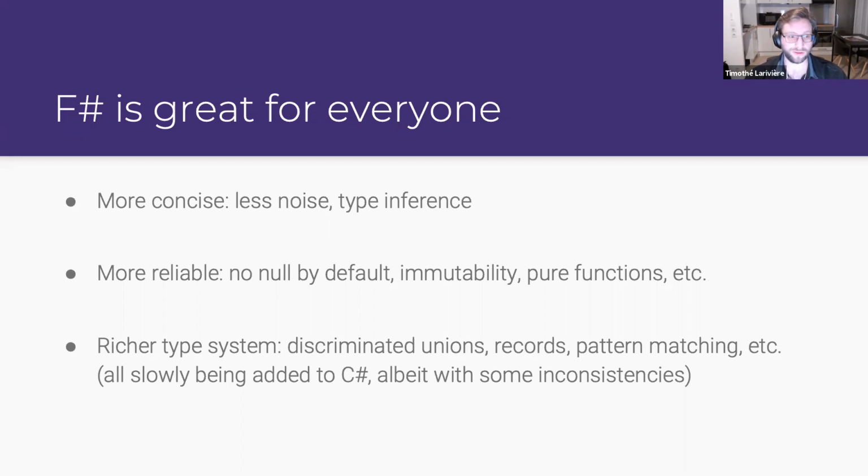And also F# has a richer type system. There are many other kinds of types, not just classes and structs, but also discriminated unions and records. All those things are slowly being added to C#, but not in the same full way as in F#. And also there's something called pattern matching that makes it simple to work with a discriminated union, which Fabulous uses a lot. So we'll see that.